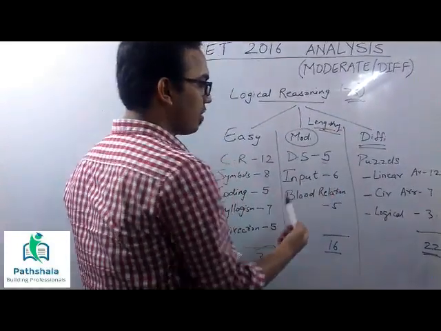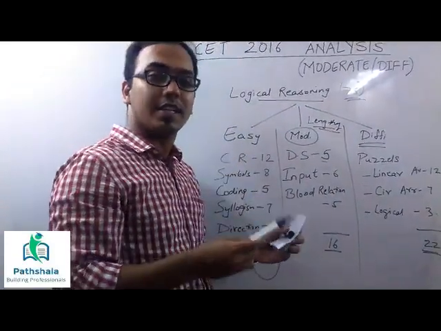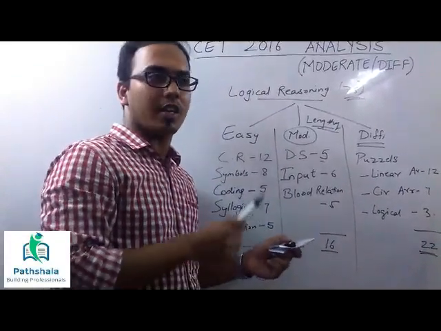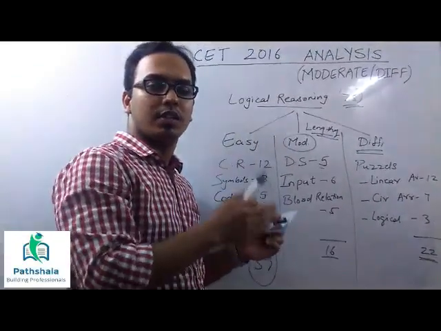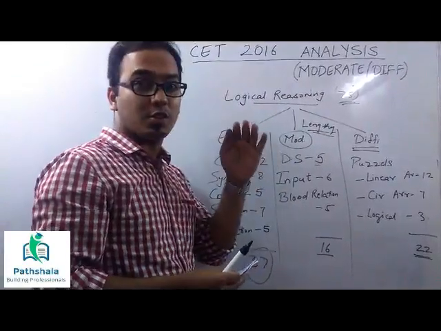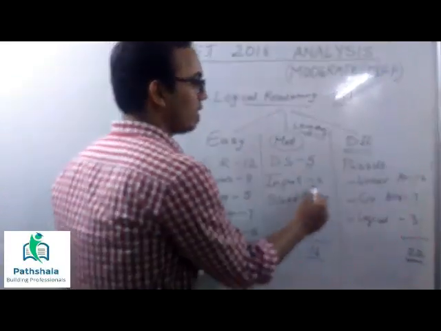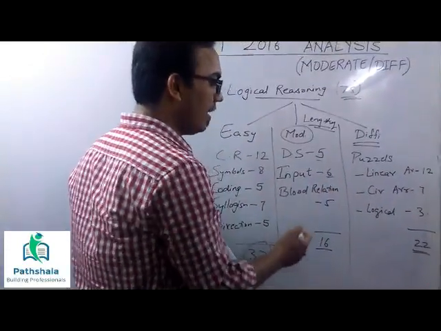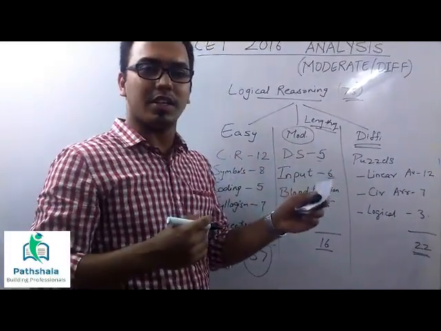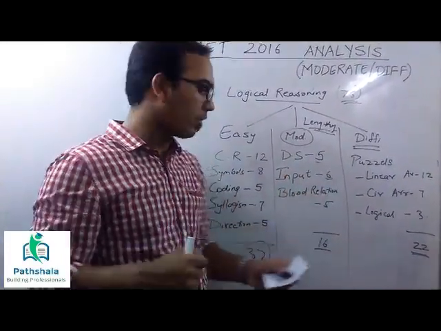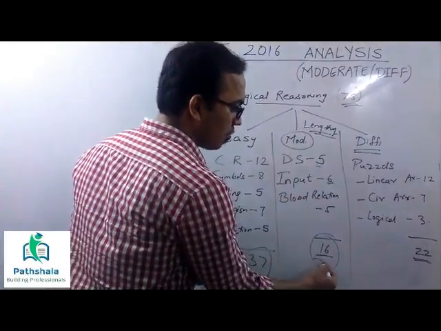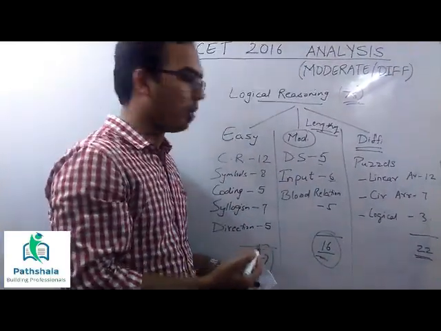Then you have 5 questions on DS. Input output is exactly the way we had in the Pathshala mocks, as in alternate words and numbers. But it was too time consuming, so I don't expect you to get all 6 on 6. It will be difficult. And blood relation again was a bit tedious because they made it too big. So overall you have 16 questions in the moderate range.